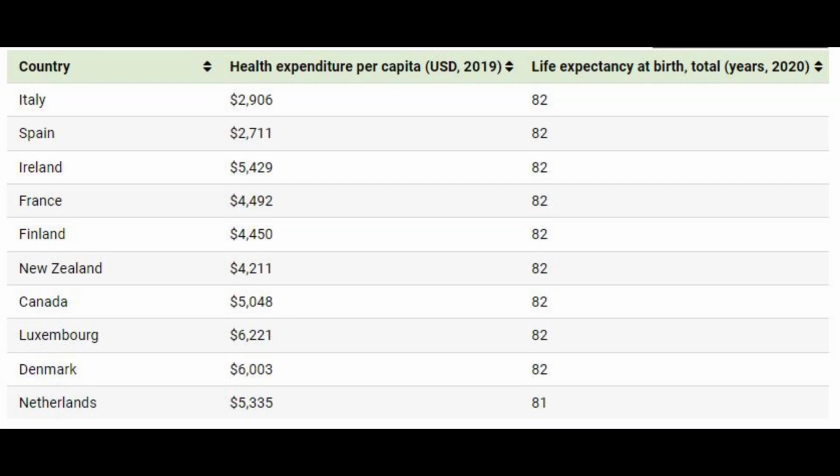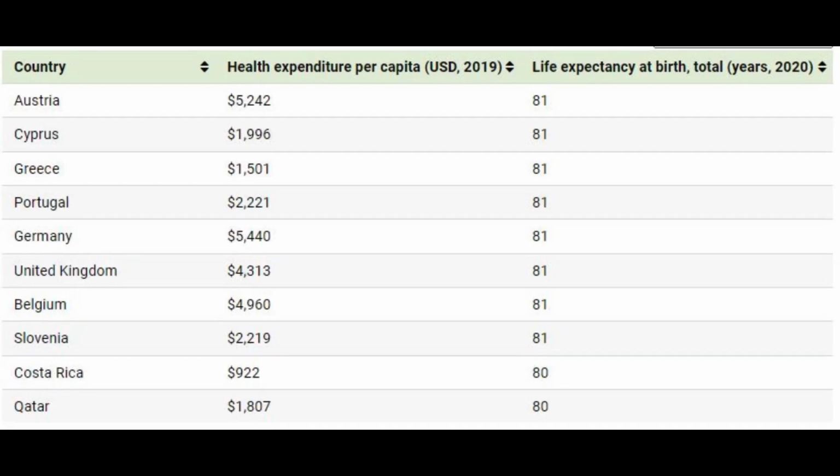Diabetes. Uncontrolled diabetes can lead to complications that affect the heart and blood vessels, increasing the risk of heart attacks and strokes. Genetics. A family history of heart disease can increase an individual's risk, as certain genetic factors can predispose someone to heart-related issues. Aging. The risk of heart-related issues, such as atherosclerosis and heart failure, tends to increase with age. High cholesterol. Elevated levels of low-density lipoprotein, LDL, cholesterol can lead to the buildup of plaque in the arteries, increasing the risk of heart disease.